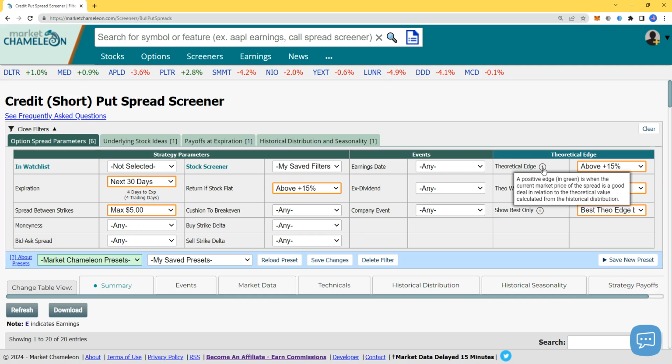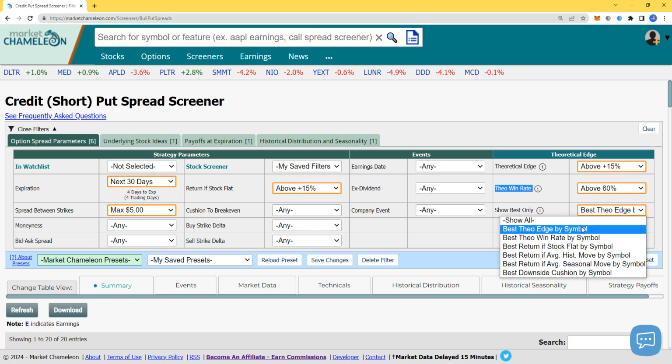So if you read it, positive edge in green is when a current market price of the spread is a good deal in relation to theoretical value calculated from historical distribution. So let's say you sold an Apple put spread, you should have collected based on history $100, for example, which is times 100 bucks. Now you're collecting 150. That's the theoretical edge, and that's what we're looking for. And also theoretical win rate above 60%, and show best results by theoretical edge by symbol.